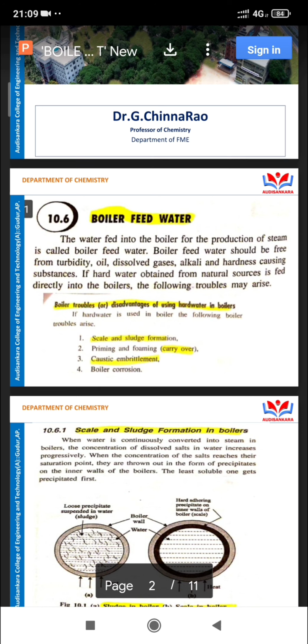These four things are causes of troubles in boilers. These are called boiler troubles.